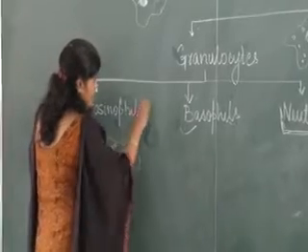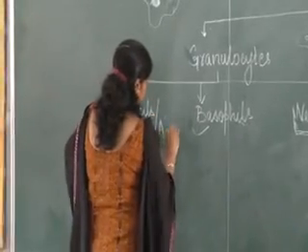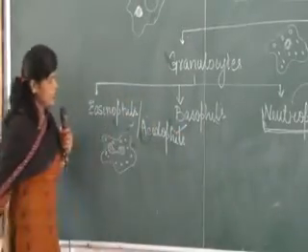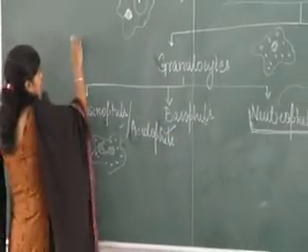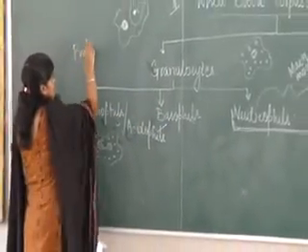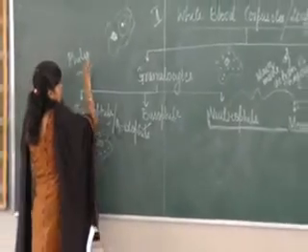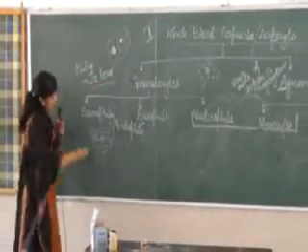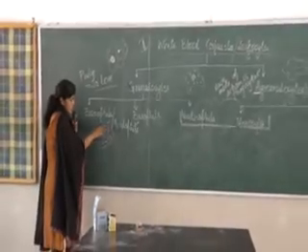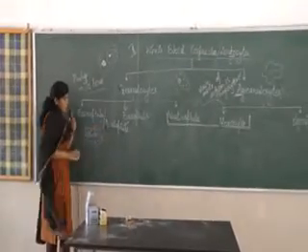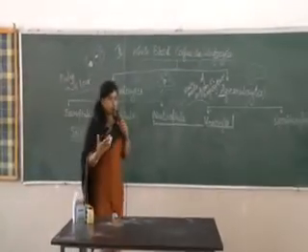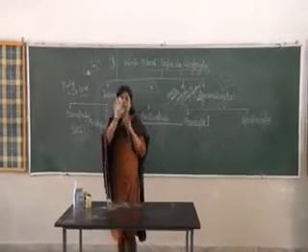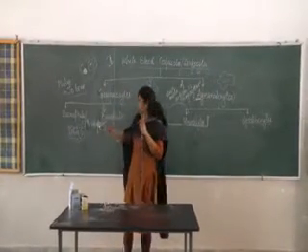Eosinophils are also known as acidophils. The meaning of phili is to love. Staining makes the structure more clear.